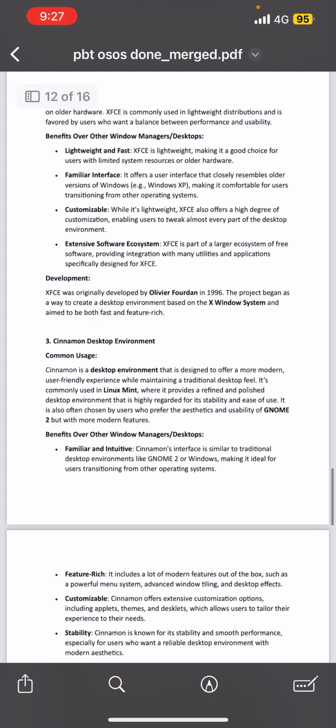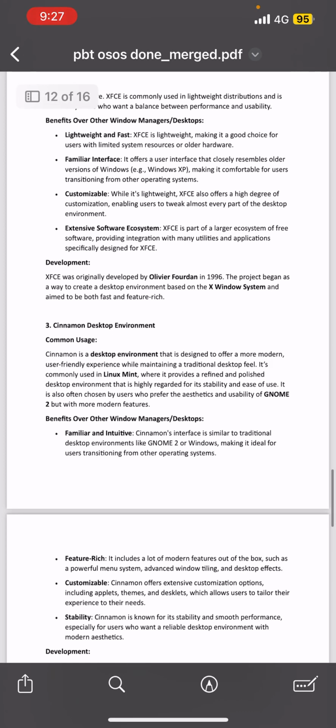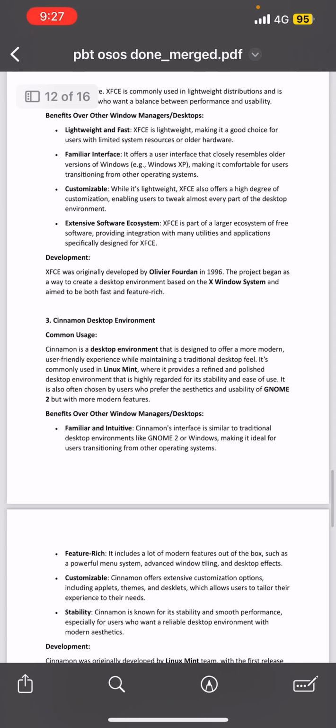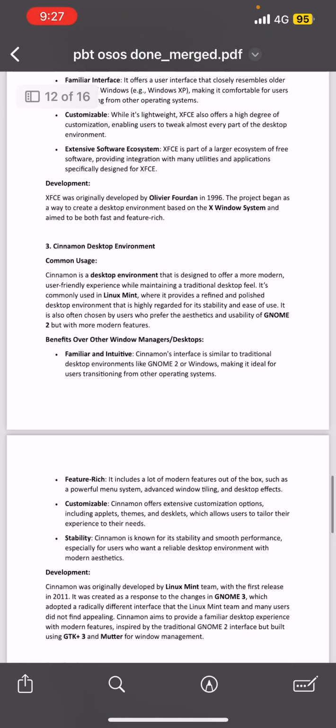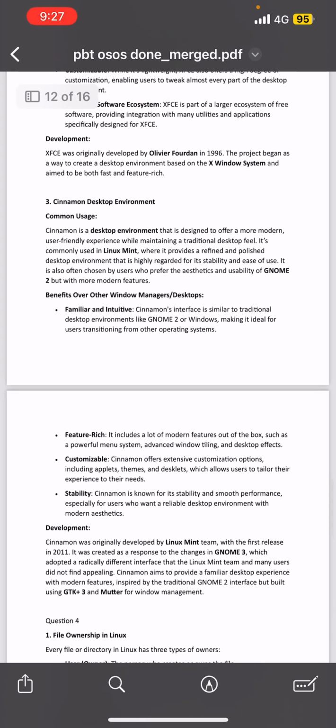The fourth benefit is an extensive software ecosystem, because XFCE is part of a larger ecosystem of free software, providing integration with many utilities and applications specifically designed for XFCE. So for development, XFCE was originally developed by Olivier Fourdan in 1996. The project began as a way to create a desktop environment based on the Windows system and aimed to be both fast and feature rich. So the last one for question 3 is Cinnamon desktop environment.